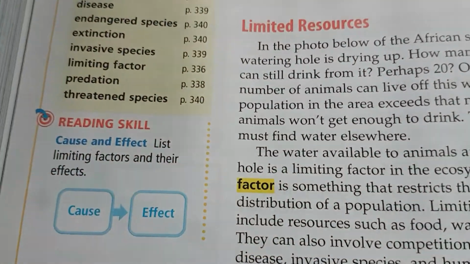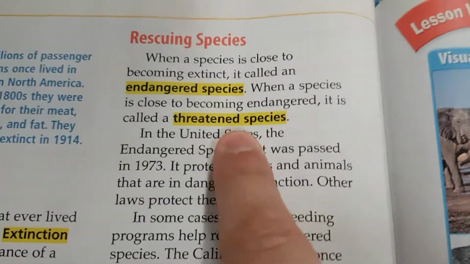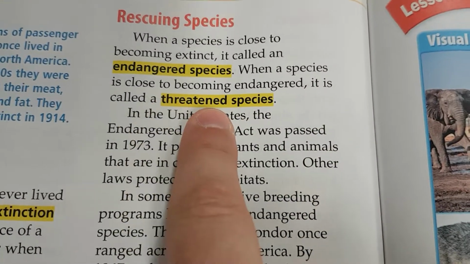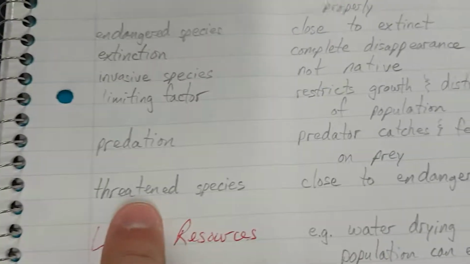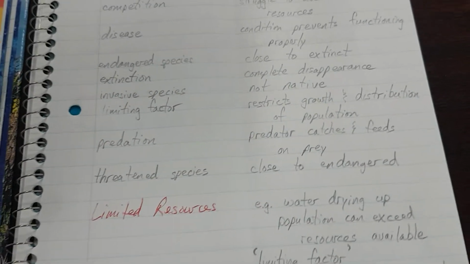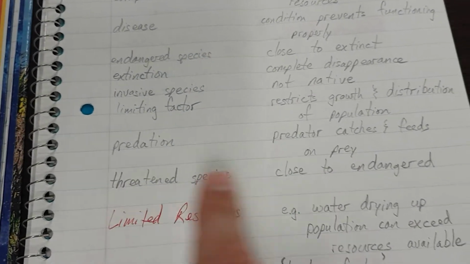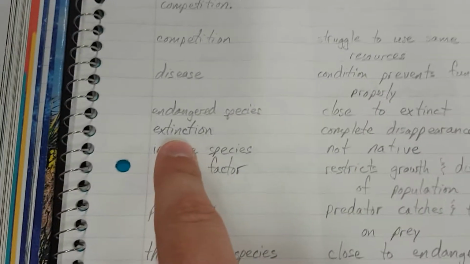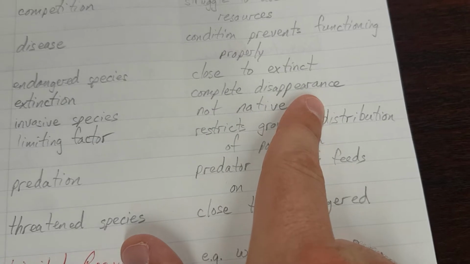Threatened species, page 340. When a species is close to becoming endangered, it is called a threatened species. Threatened species, close to endangered. So, normal is normal. Threatened means they're almost endangered. Endangered means they're almost extinct. Extinct means they're gone completely. They have completely disappeared.